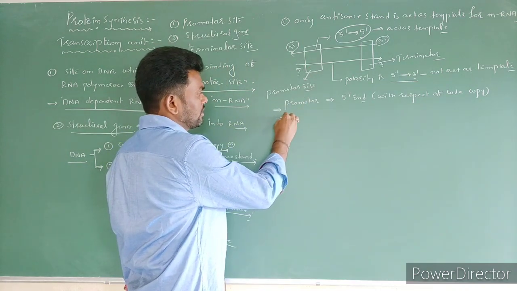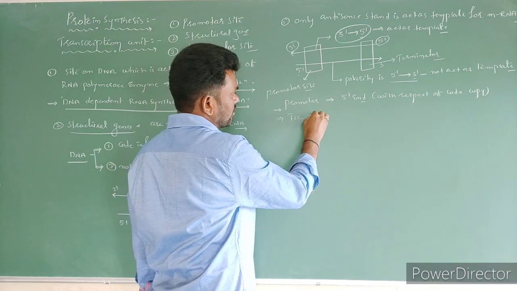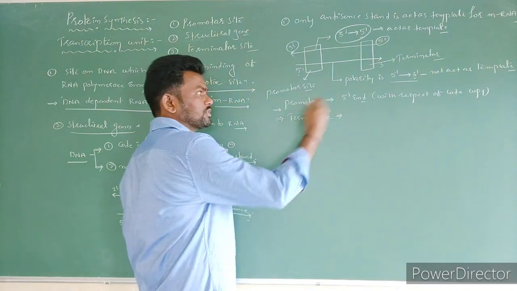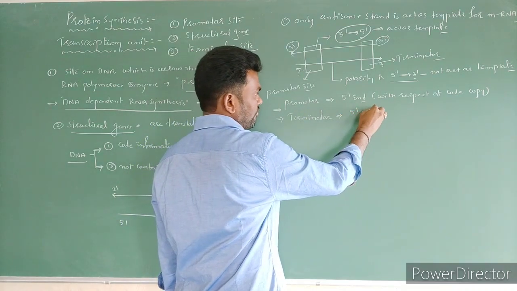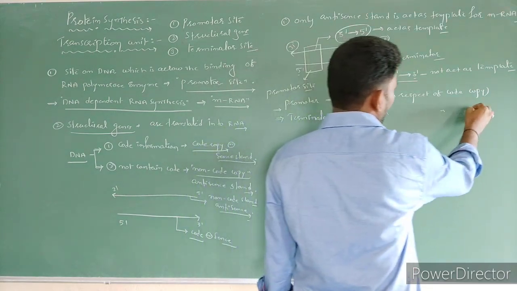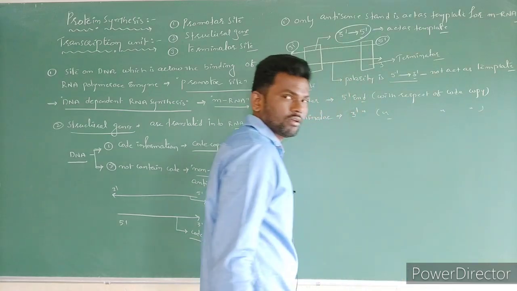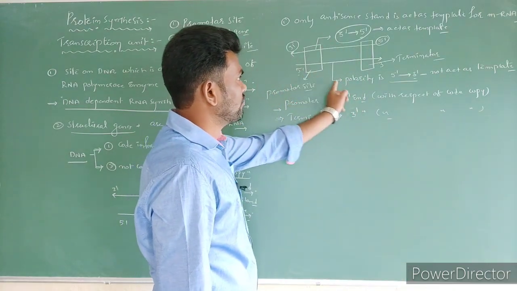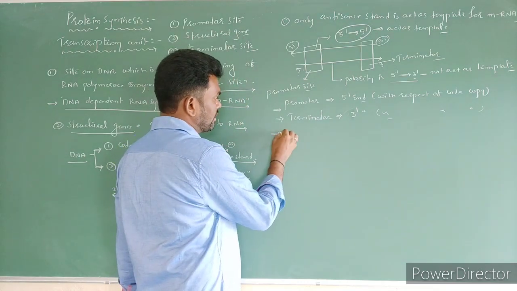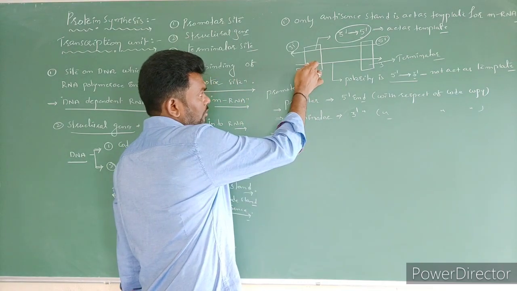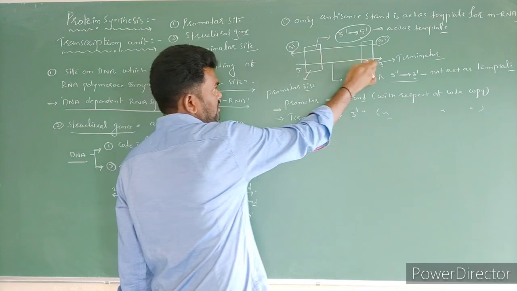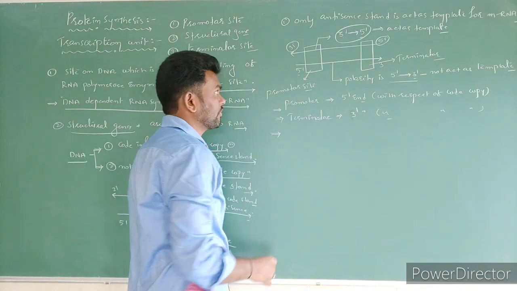Second is the terminator side. Terminator is towards the 3' end, same with respect to the code strand. Code strand polarity is 5' to 3'. Next, the promoter is located on the upstream and the terminator is located towards the downstream.